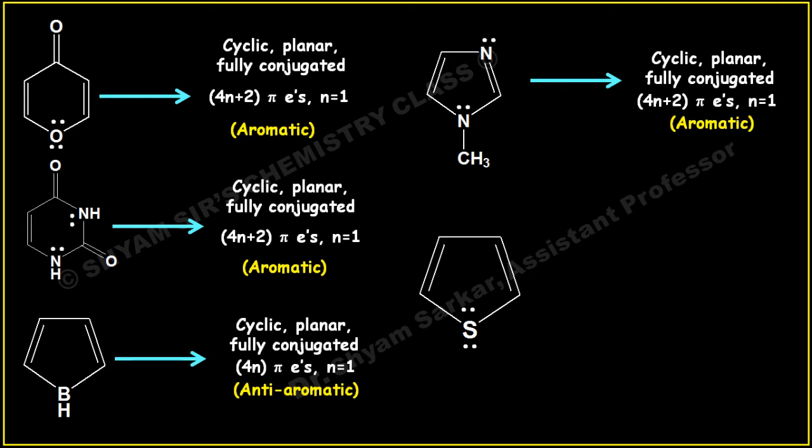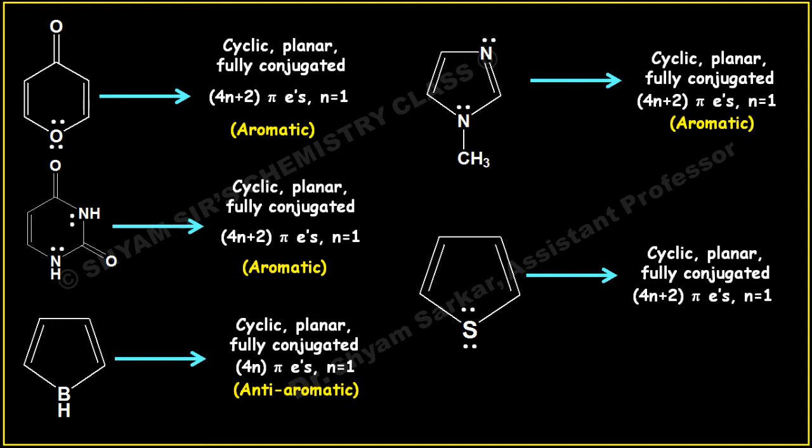If you see the last molecule, this is cyclic, planar, and fully conjugated, and sulfur is having two lone pairs. One lone pair is contributing to this conjugation, and the other lone pair remains outside. If you see my first lecture, there I have already described this with the orbital diagram. So one lone pair will be outside of the ring and one lone pair will be in conjugation with the ring. So this obeys the 4n plus 2 pi electron rule where n equal to 1. So this is also aromatic.